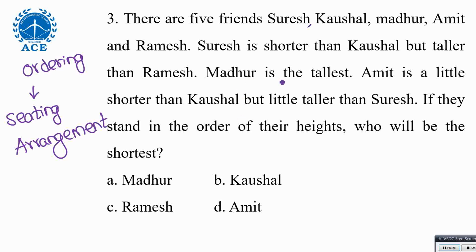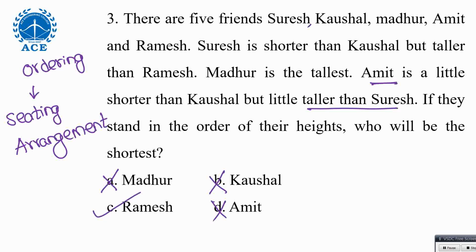Now see, Madhur is the tallest. He cannot be the shortest. Clear. Next, Suresh is shorter than Kaushal. So Kaushal is not the shortest, right? Somebody shorter than Kaushal exists, which means Kaushal cannot be the shortest. Clear. So Kaushal is eliminated. Amit is shorter than Kaushal, but Amit is taller than Suresh. So Amit cannot be the shortest. So the only option is Ramesh. This is one method.